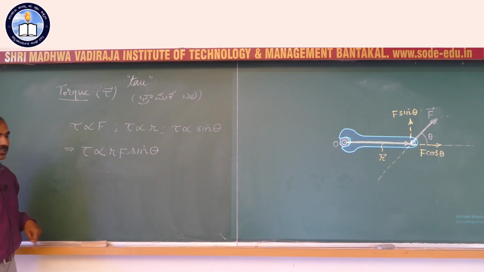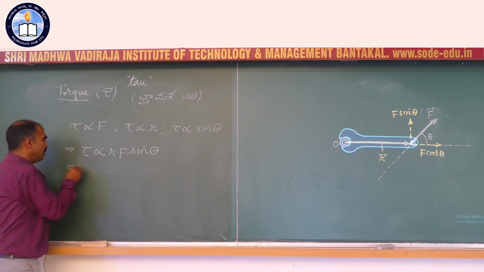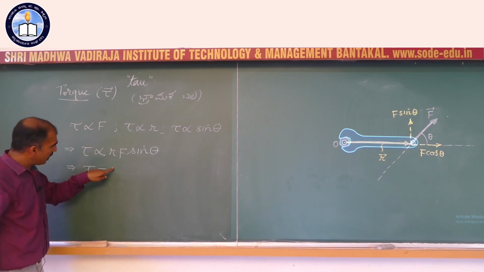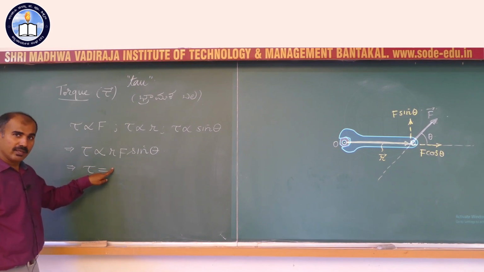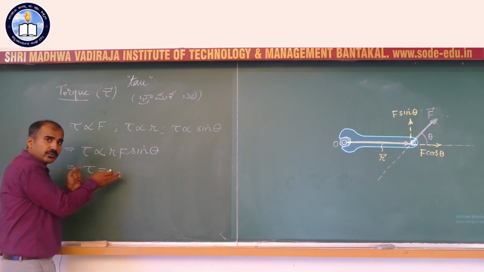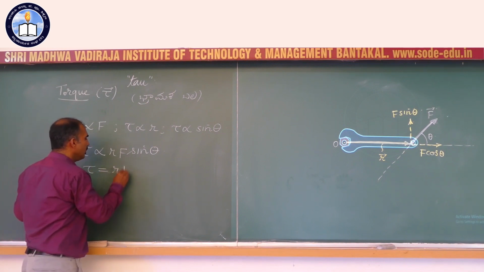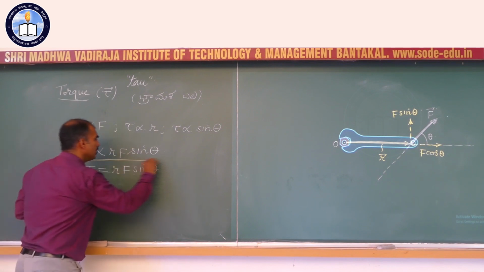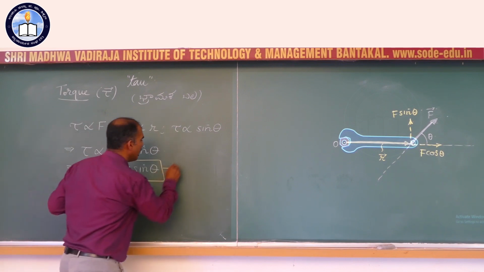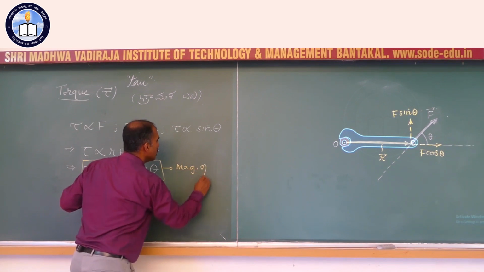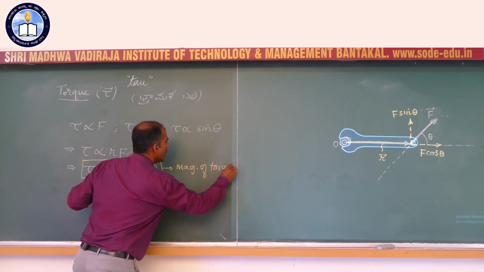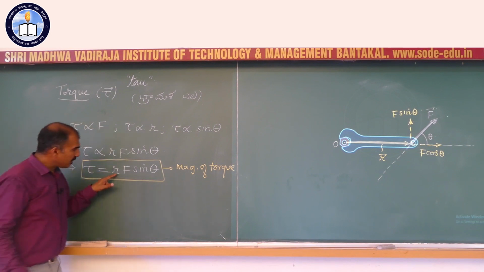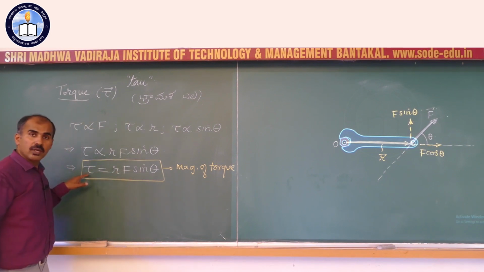I can replace this proportionality sign with an equality sign by invoking a proportionality constant, which can even include 1, therefore I have not written it separately: R F sine theta. The magnitude of the torque is given by this formula. This is the magnitude of the torque. But R is a vector, F is a vector, torque is also a vector.